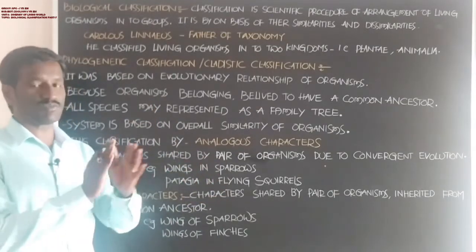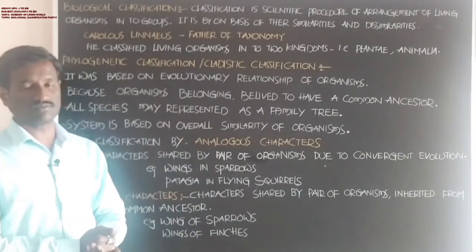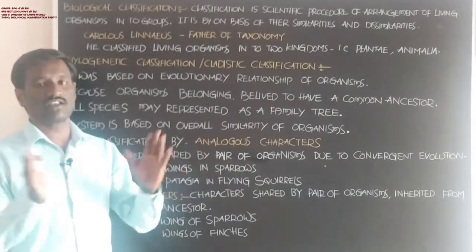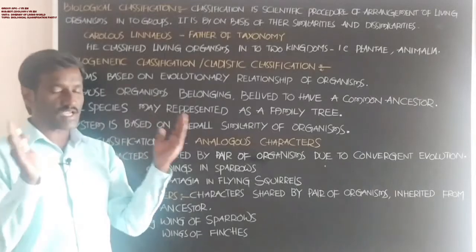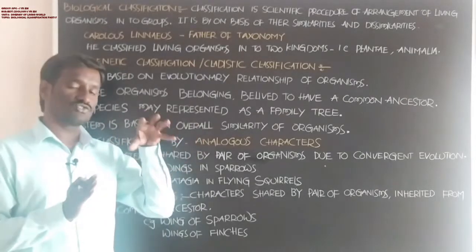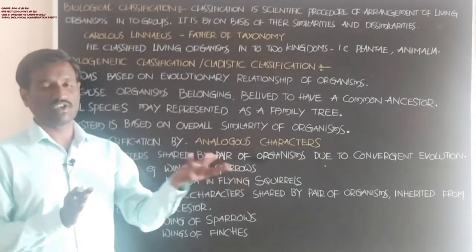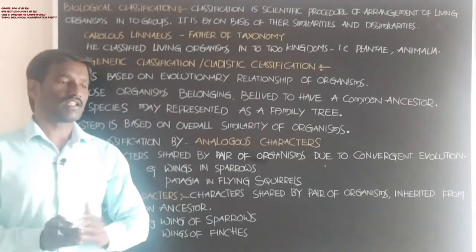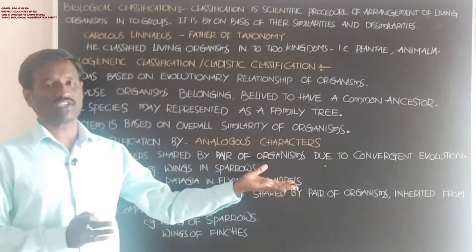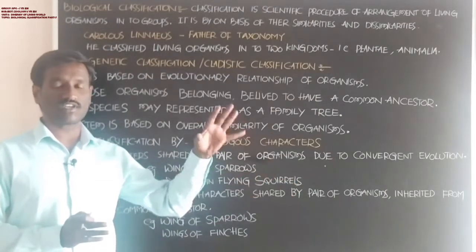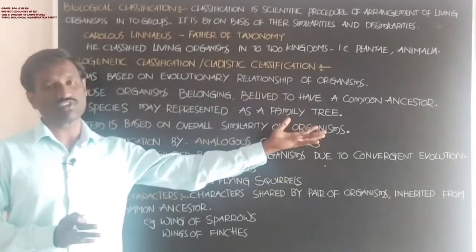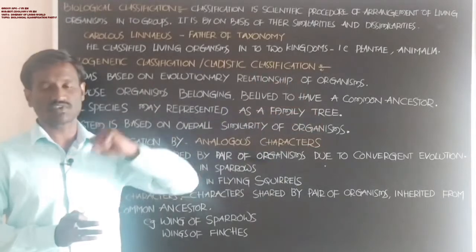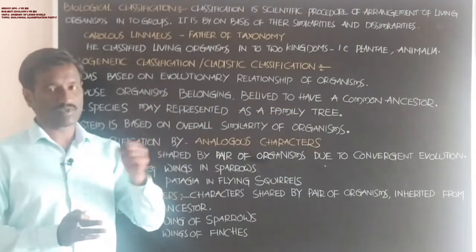Similarities are the same type of characters shown by living organisms. The character shown by one living organism is shown in the same type by another living organism that belongs to another species.